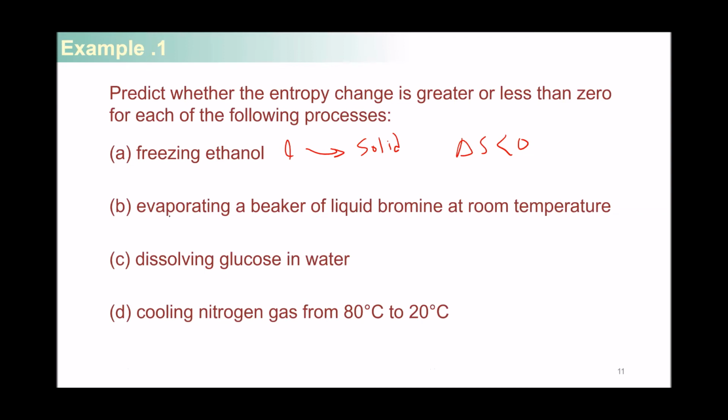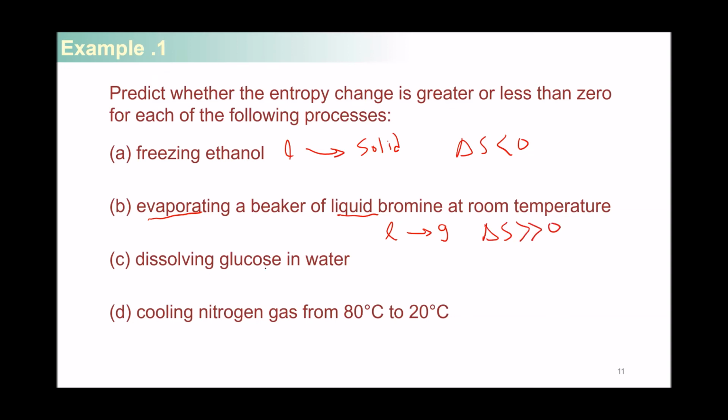In the second case here, if you evaporate a beaker of liquid at room temperature, so that's an evaporation process, which means it's a change from the liquid state to the gaseous state. You're actually making the sample much more random, or with much higher entropy. So that's a positive change in entropy for the sample.